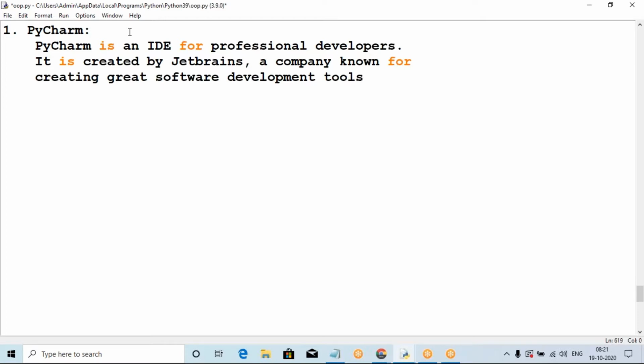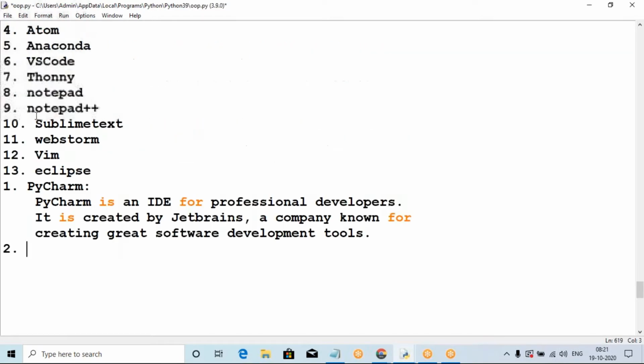It is the best tool for developing in Python. So the company name is JetBrains. What is the company name? The company name is JetBrains, a company known for creating great software development tools. They developed one more tool too. This is PyCharm, the first.